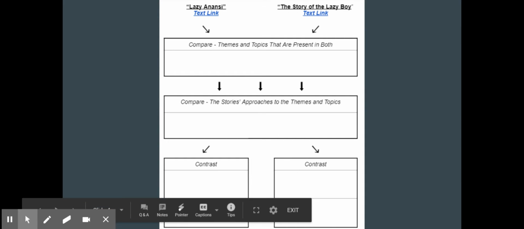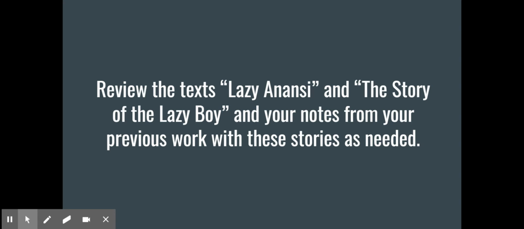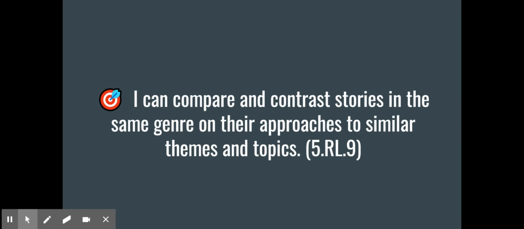So we're going to be filling out this graphic organizer together. Go ahead and take a minute to get it down on your paper. And once you get it down on your paper, go ahead and hit play again. All right, and go ahead and review the text Lazy Anansi and the Story of the Lazy Boy. They're both linked below us in our Canvas module, and your notes from the previous work with these stories as needed, so that way we have a fresh memory of everything.